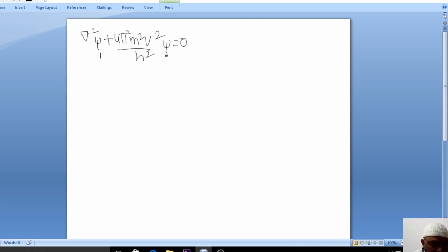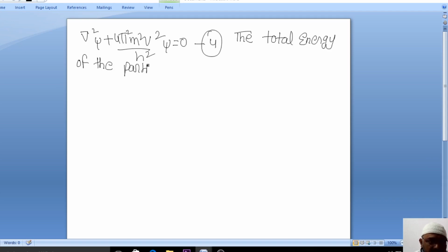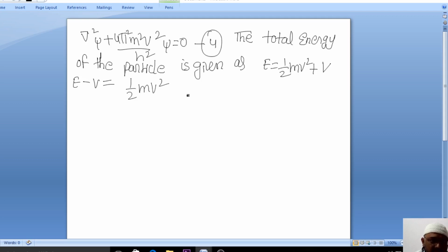This is equation number 4. Now you already know the total energy of the particle is given as E is equal to kinetic energy plus potential energy. So E minus V is equal to half m v square.